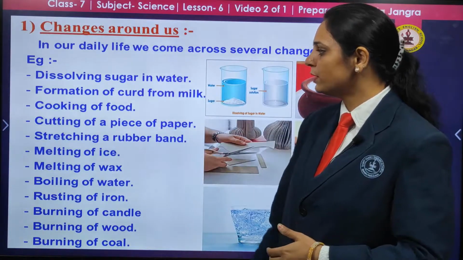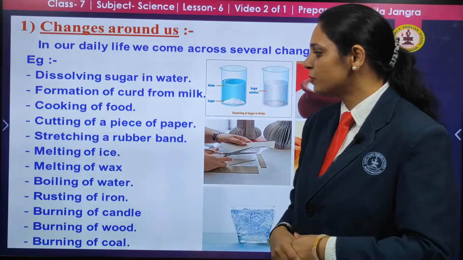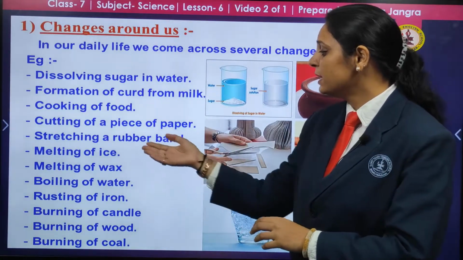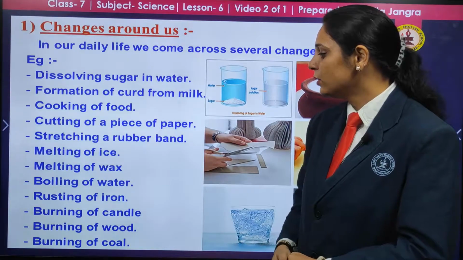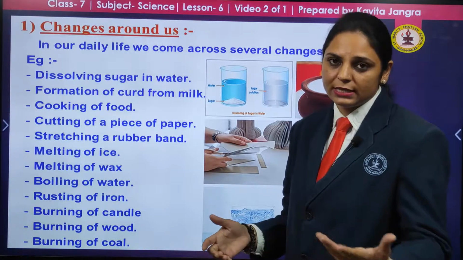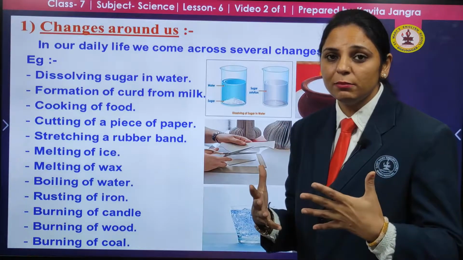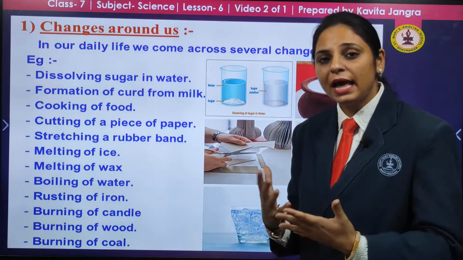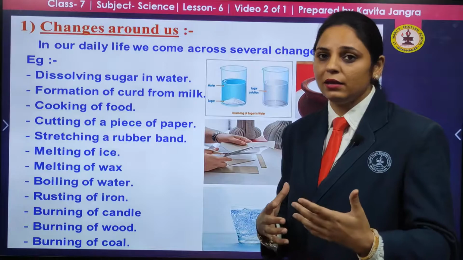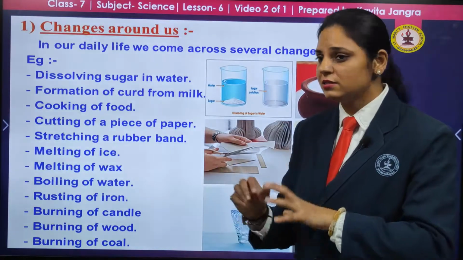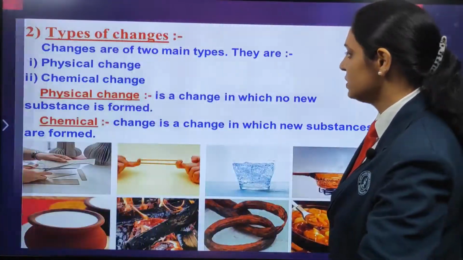So, dissolving sugar in water, formation of curd from milk, cooking of food, cutting of a piece of paper, stretching a rubber band, melting of ice, melting of wax, boiling of water, then rusting of iron. As you can see, when we buy new things made up of iron, they are very bright in color, shining. But as time passes, due to the moisture contained in the air, it starts rusting. That means a change is there. So we will deal with all these changes in this chapter, and how these changes come about.